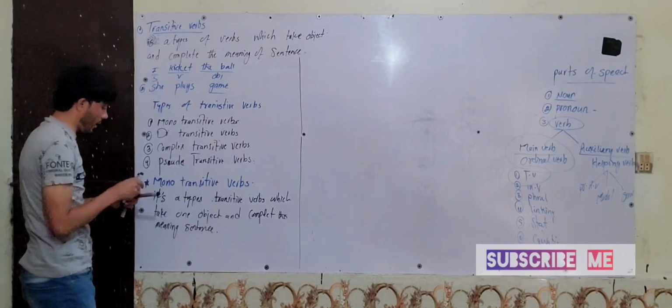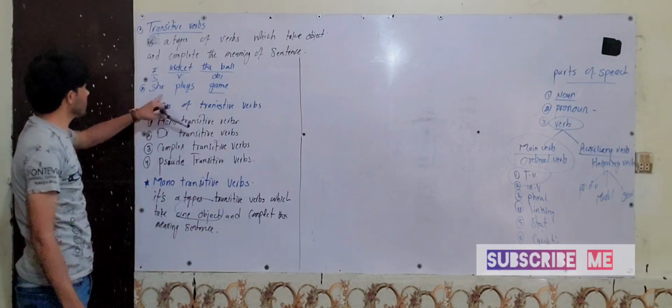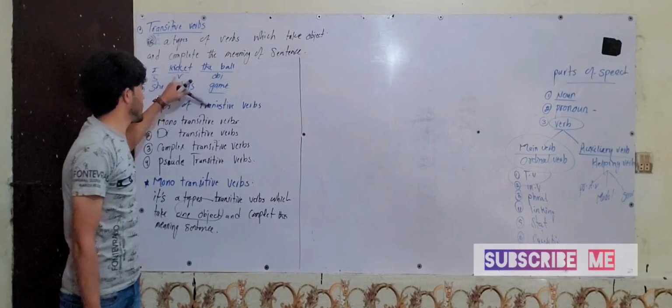How many objects? One object, and complete the meaning of the sentence. It is a type of monotransitive verbs.